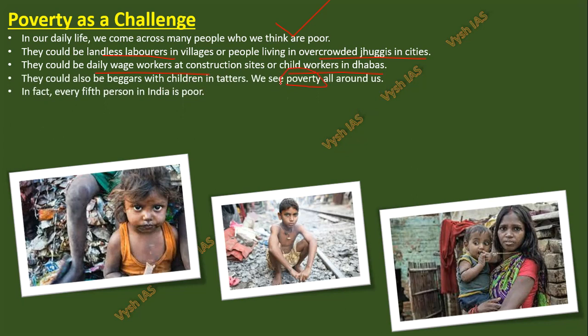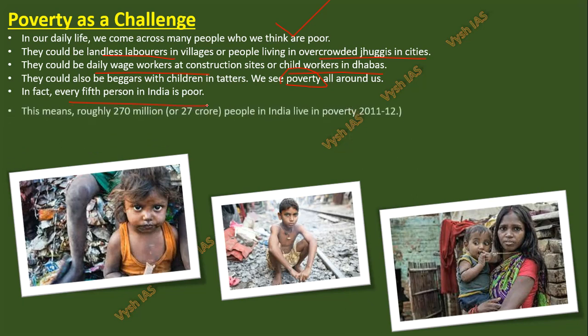So poverty is the topic we are discussing, poverty around us. In fact, every fifth person in India is poor. India's population crossed China yesterday, and India is now the number one in population. Because of that, when you take the count, the number of poor people will obviously increase, so you cannot compare with numbers. You have to compare with percentages. India has a very big percentage. All the statistics from the Economic Survey and international reports I will show you in this lecture itself.